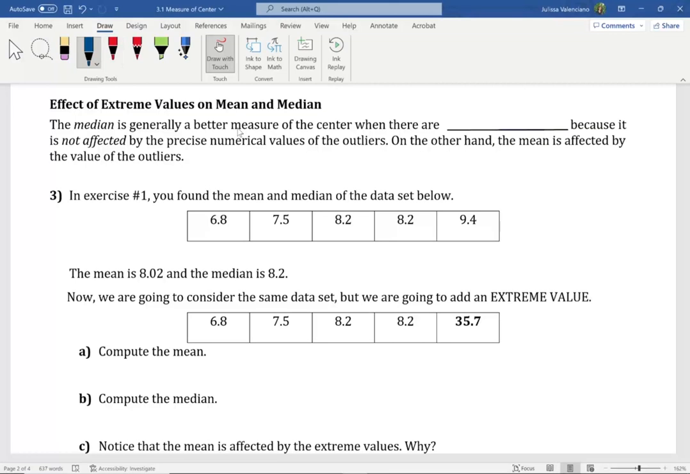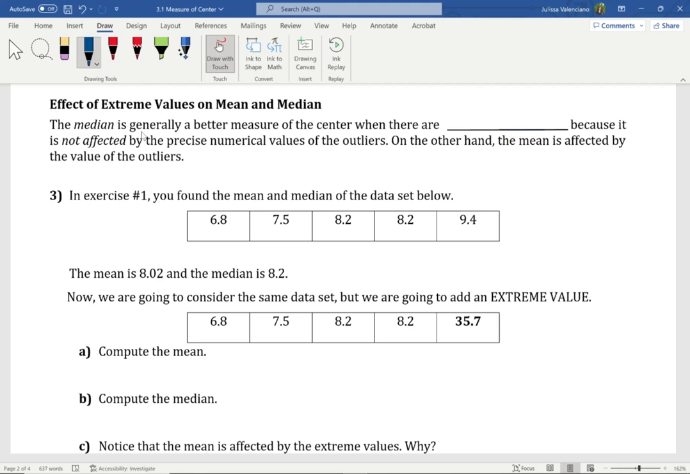Previously I mentioned that the mean is the most common measurement of the center of the data. So you might be thinking, do we always use the mean to measure the center? The answer is no. There are going to be cases where we decide not to use the mean and we utilize the median. So when are those cases?